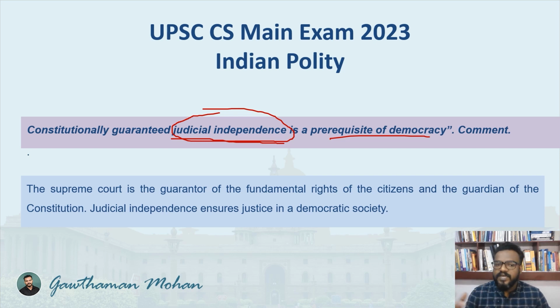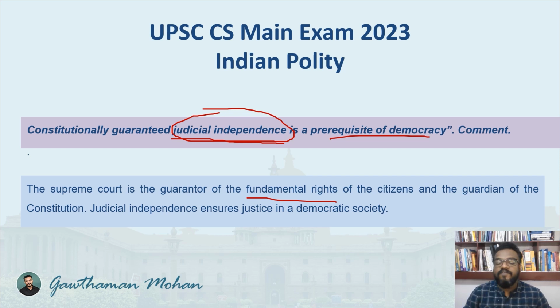So how can you justify your points? If you can give a clear-cut answer from the constitution, then you will be able to justify your answer. The first thing that you need to understand is the Supreme Court. The judiciary, or the Supreme Court, is considered the guardian of the constitution, and also the protector, or the guarantor, of the fundamental rights. You know the famous definition of democracy: the government of the people, by the people, and for the people. In this democratic system, you are electing your representatives, and they come to power and rule us. In this system, more importance should be given to the people who are living in this country. So if something happens to the people, who will be there to protect us? It is always the judiciary that is there to protect us.